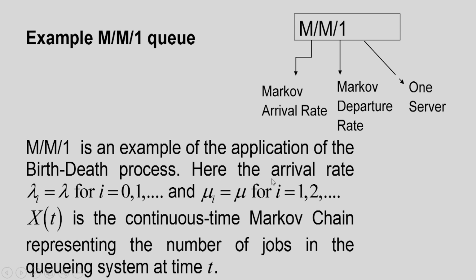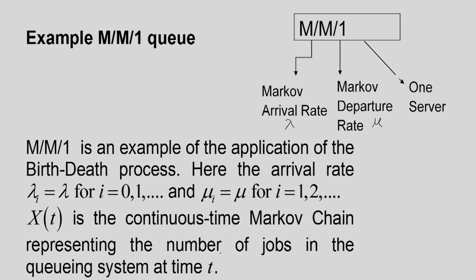Here the arrival rate lambda i is equal to lambda, we assume a constant arrival rate. So arrival rate lambda is constant, and mu i is equal to mu, that is also constant. So X(t) is a continuous time Markov chain representing the number of jobs in the queuing system at any time t.